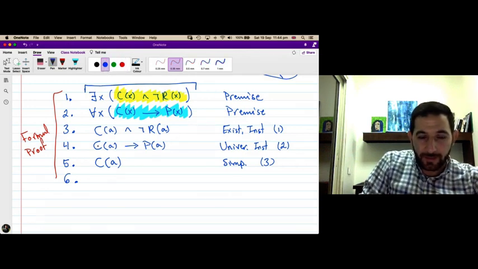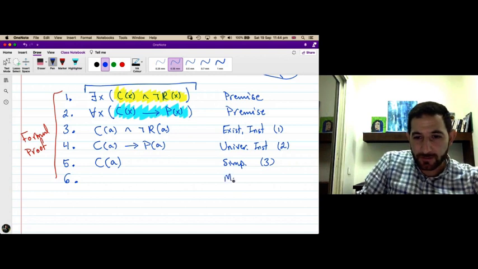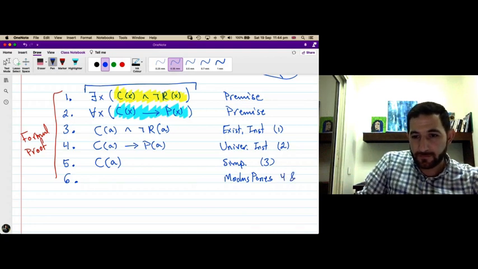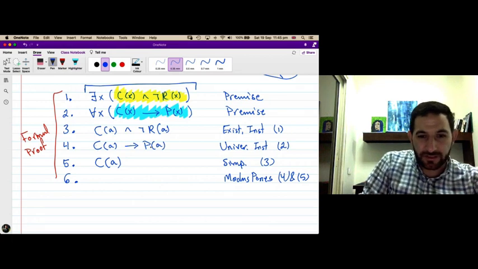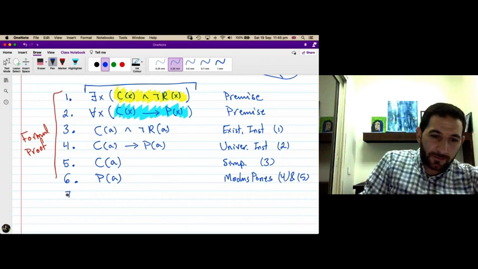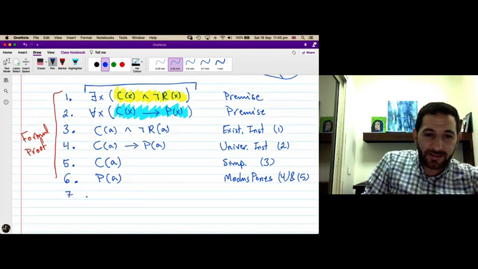Now we can apply modus ponens to 4 and 5. Why is this? This is a conditional statement with a true hypothesis, then the conclusion is true. So its conclusion P of A is true. Now we know that A has passed the exam at this point.